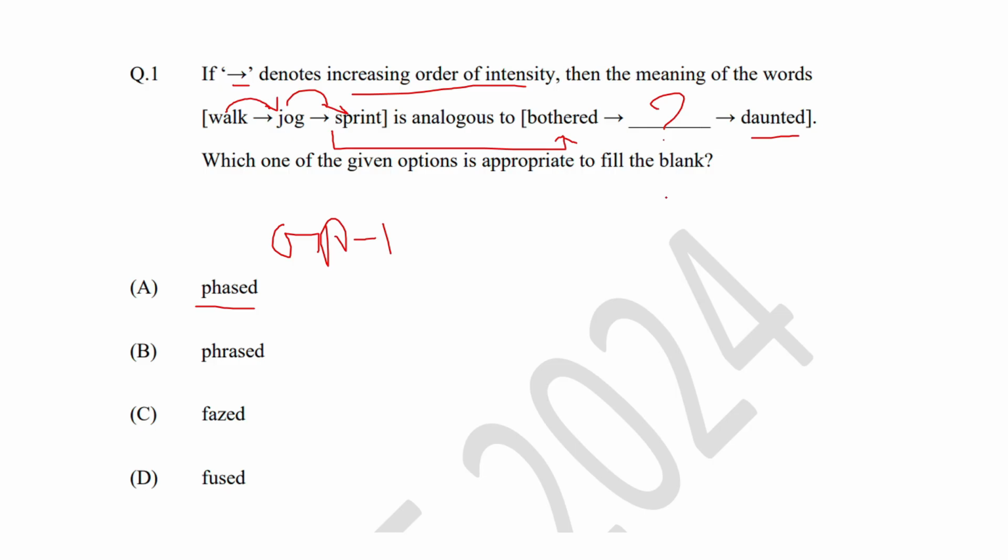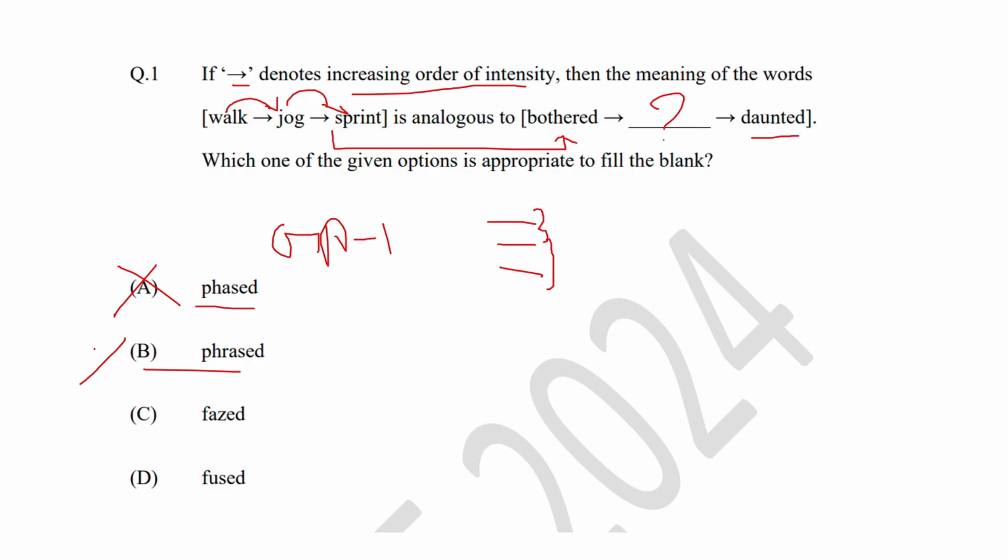So if you look into the options, the first option is faced. Faced means you are dividing the given process into a number of levels like level 1, level 2, level 3, and doing it in phases, like level 1 and level 2 in phase 1 and level 3 in phase 2. So phase does not fit in this blank, hence it is eliminated. The next option is phrased. Phrased means, given a set of words, you are forming a meaningful sentence out of it. So even this does not fit into this blank.